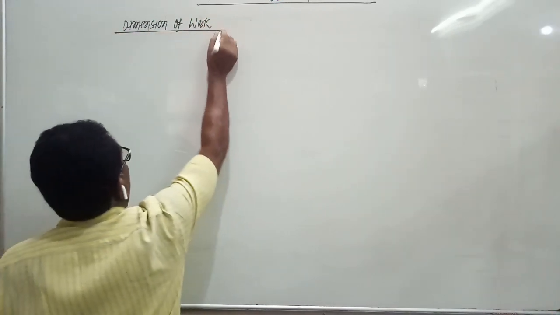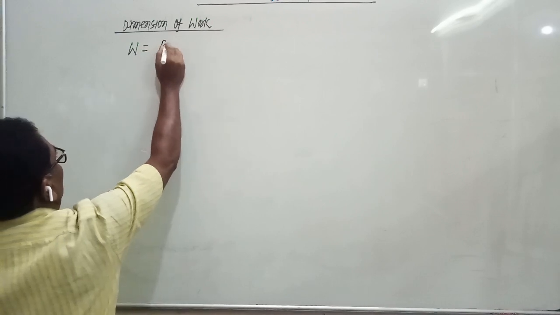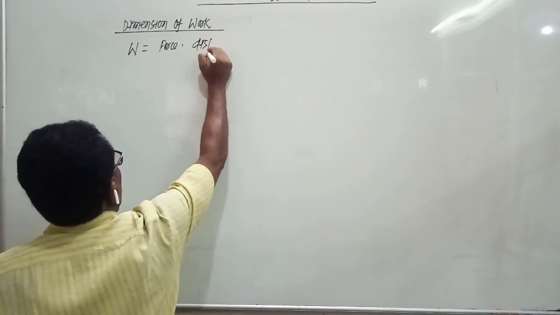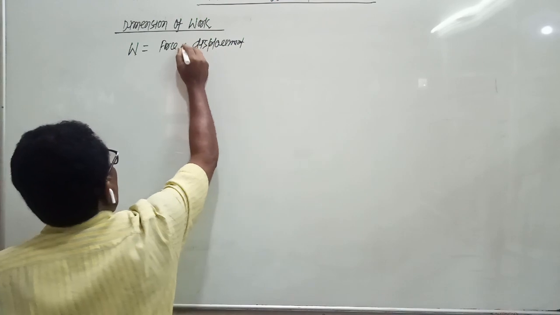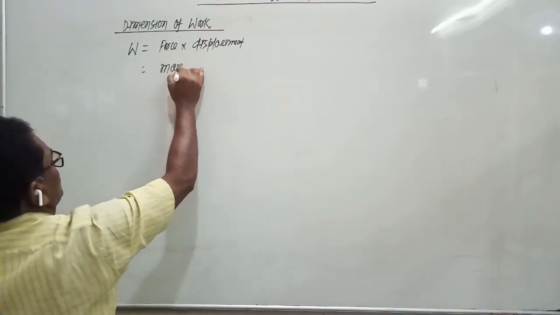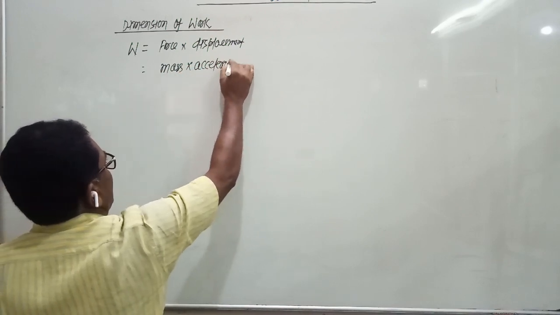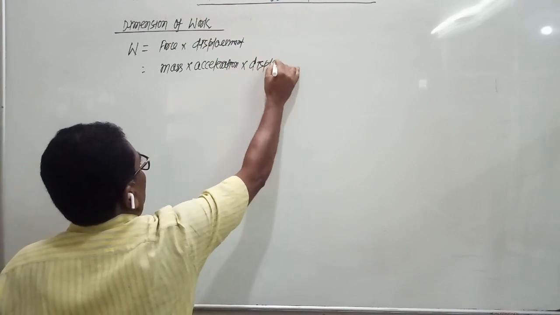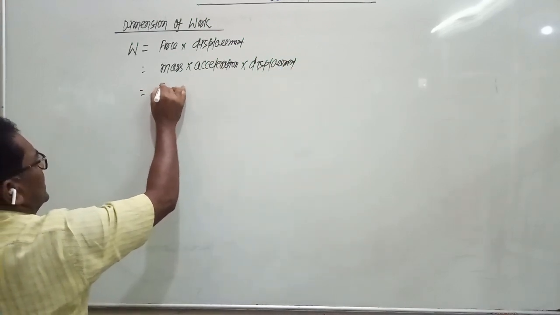As we know, the formula for work done is W equals force into displacement, and force is equal to mass into acceleration. So mass into acceleration into displacement. Now we write the dimensions of all these three physical quantities.